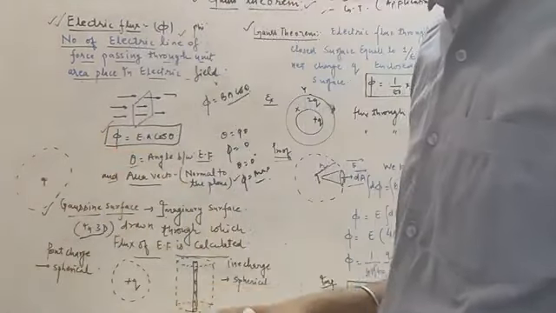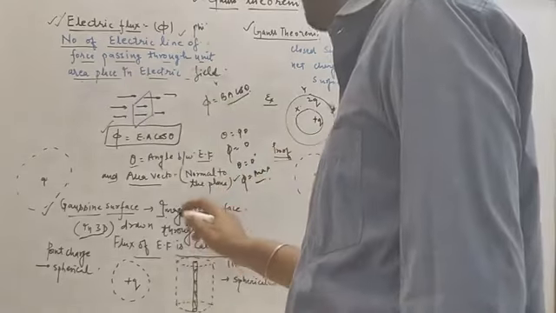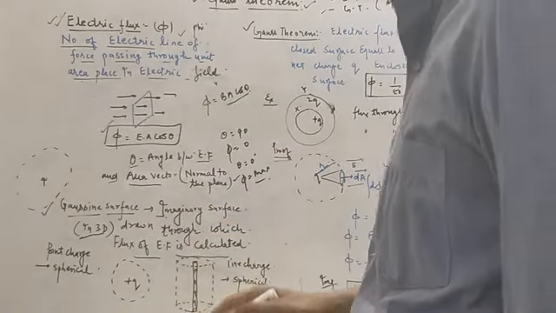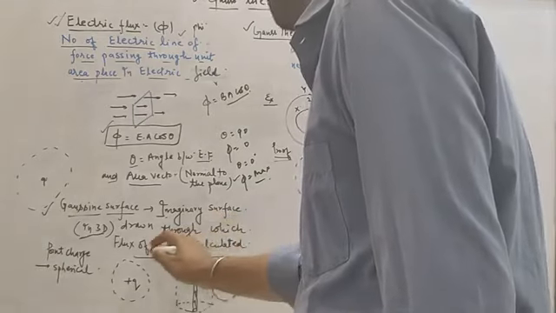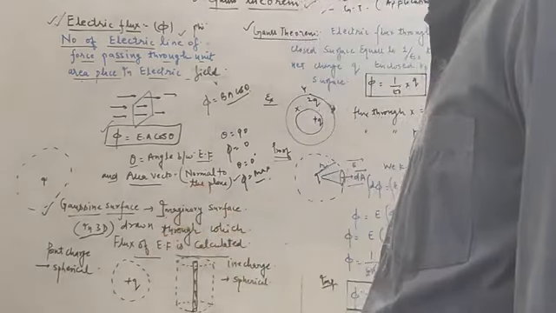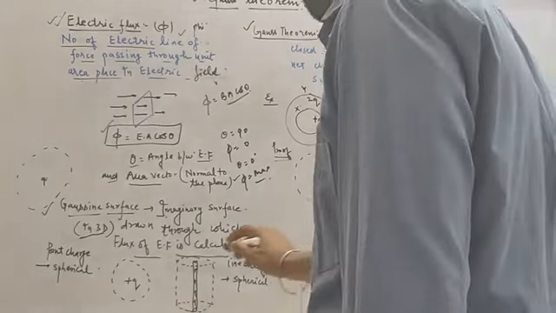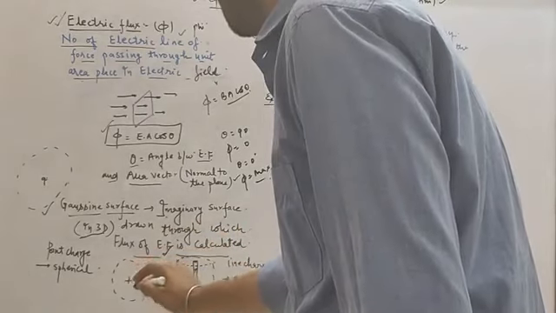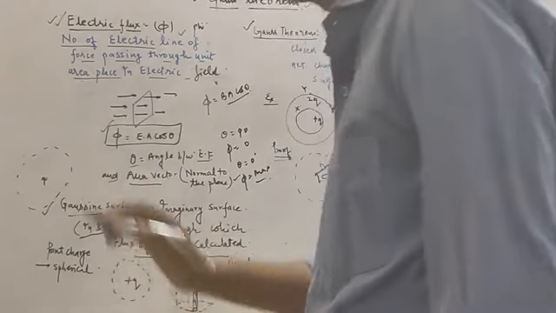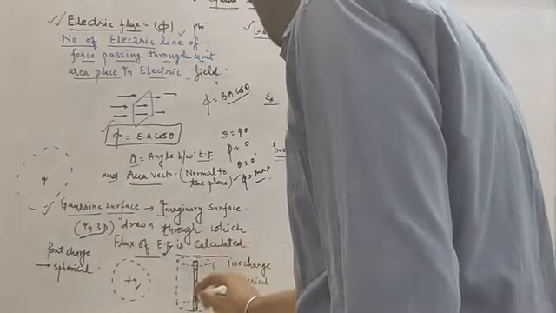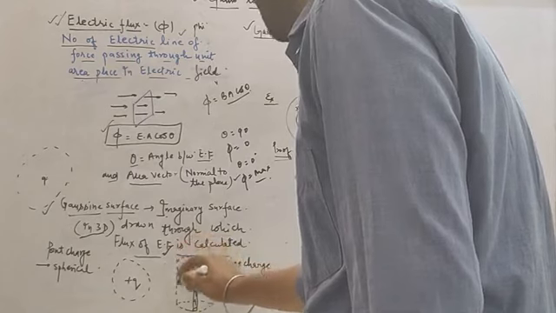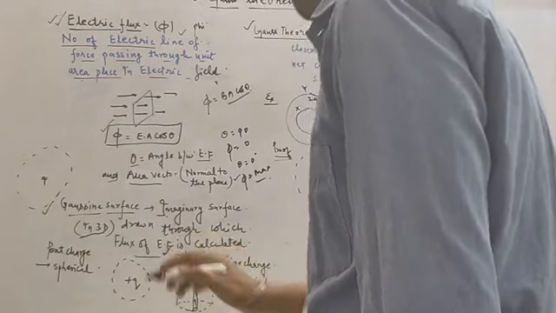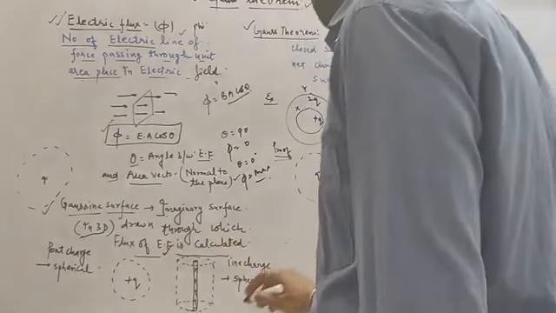It is an imaginary surface used for enclosing the charge, or basically it is used for calculating the electric field through which flux of electric field is calculated. It is also used for calculating the electric field. So suppose we have a point charge plus q placed, the Gaussian surface will be drawn in this manner. Suppose we have a line charge, then the Gaussian surface will be drawn in this manner. And this Gaussian surface will be dotted because it is an imaginary surface.